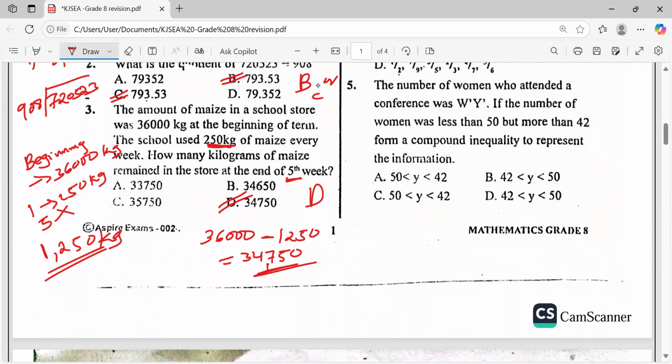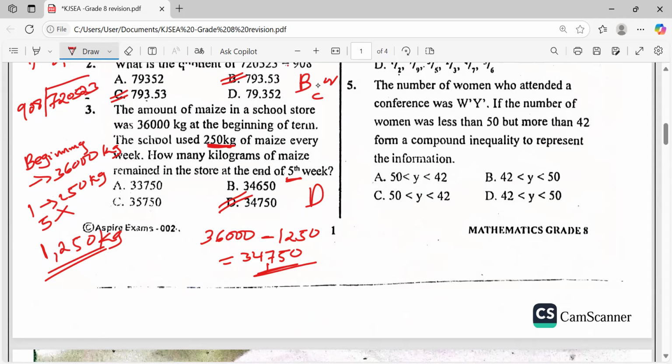Question number 5 says the number of women who attended the conference was less than 50 but more than 42. Represent the information.